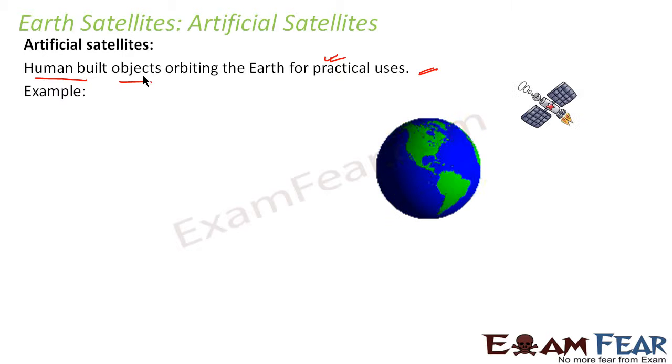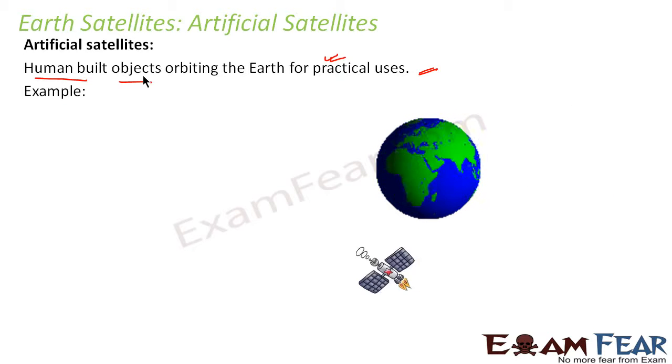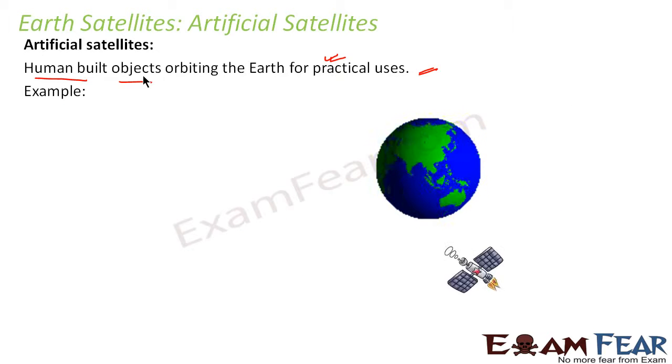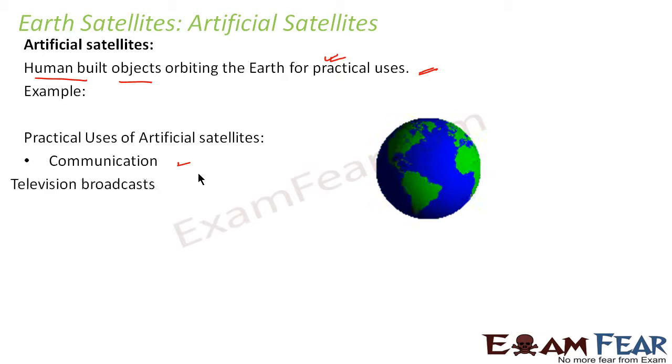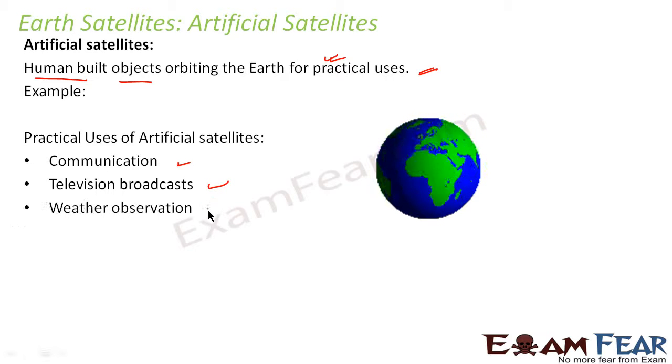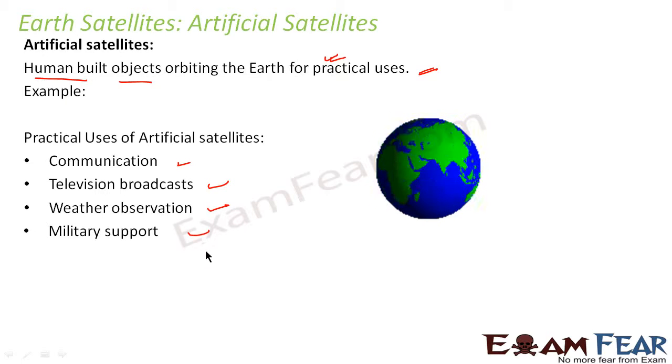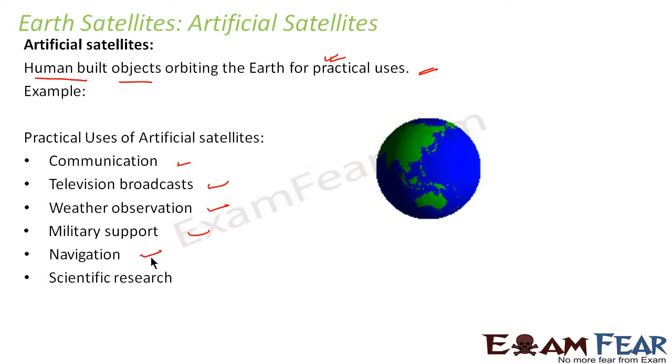We will see that. So it is something like this. Let us suppose if this is an artificial satellite, it revolves around the Earth in a fixed orbit. So there are various uses of artificial satellites, like it is used for communication, for television broadcasts, weather observation, military support when needed, navigation, and scientific research, of course. So because of so many different purposes, different artificial satellites are built by human beings. So till now we saw what is an Earth satellite, what are the two types of Earth satellites, natural and artificial.